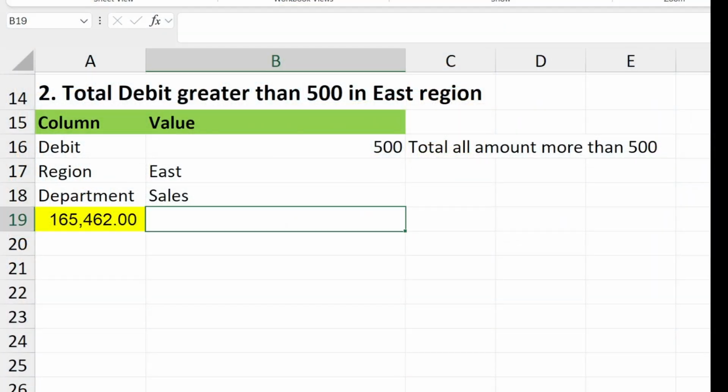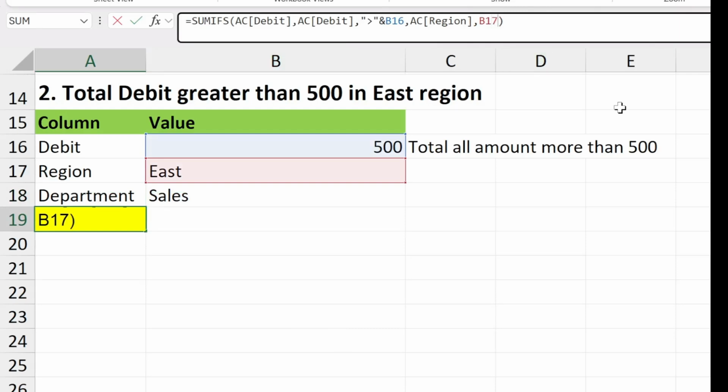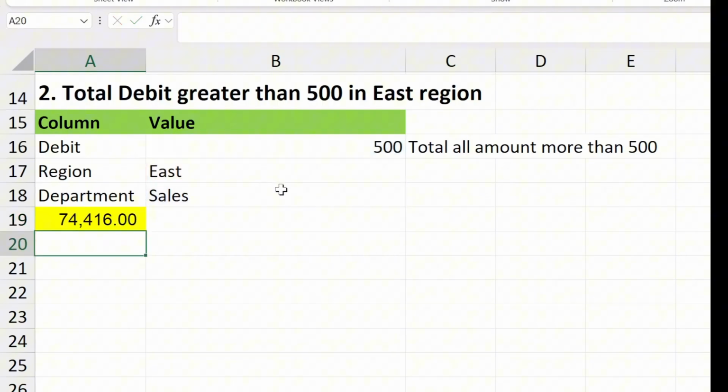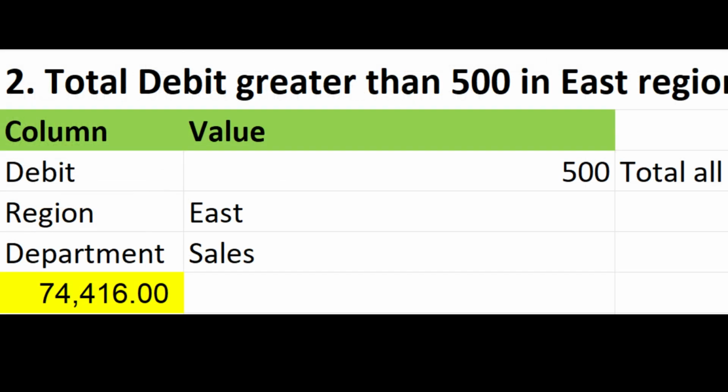To make the analysis more precise, let us add department equals sales. Select the formula cell and go to the formula bar, insert comma after B17, type AC department then comma and select B18 for the value sales and press Enter. Now Excel filters high-value transactions in the East region for the sales department only.